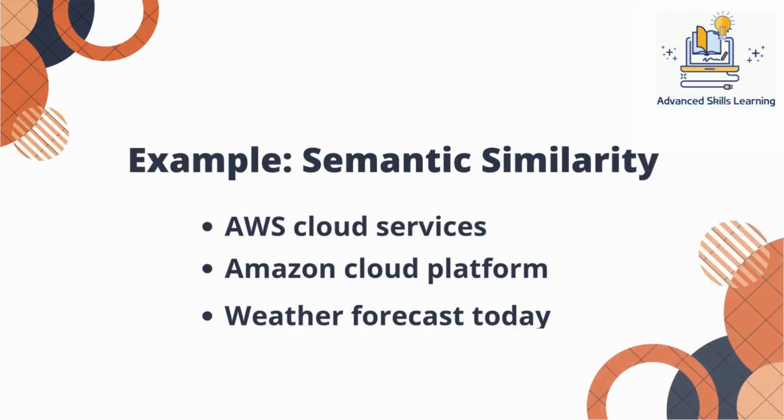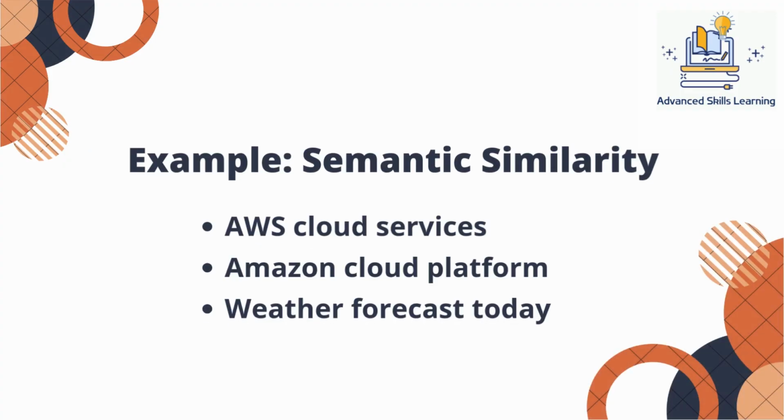Let's look at a simple example. The phrases "AWS Cloud Services" and "Amazon Cloud Platform" have very similar meanings. When converted into embeddings, their vectors appear very close together. On the other hand, an unrelated phrase like "weather forecast today" produces a vector that is far away. This is how machines understand similarity without matching exact keywords.